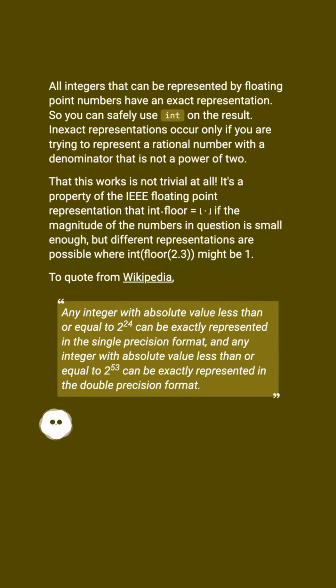It's a property of the IEEE floating point representation that int(floor(x)) equals floor(x) if the magnitude of the numbers in question is small enough, but different representations are possible where int(floor(2.3)) might be 1. To quote from Wikipedia, any integer with absolute value less than or equal to 2^24 can be exactly represented in the single precision format, and any integer with absolute value less than or equal to 2^53 can be exactly represented in the double precision format.